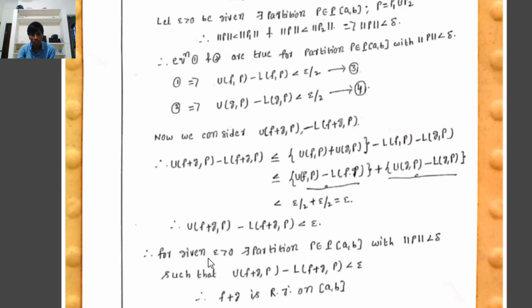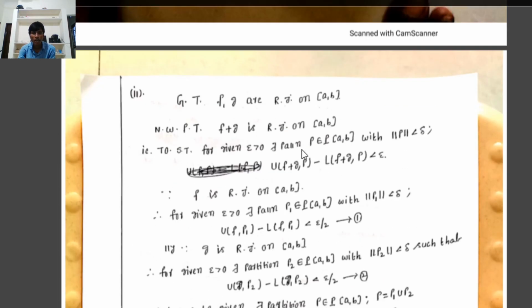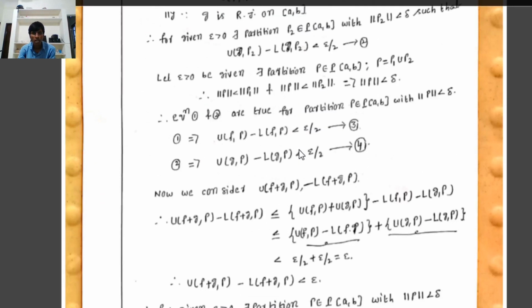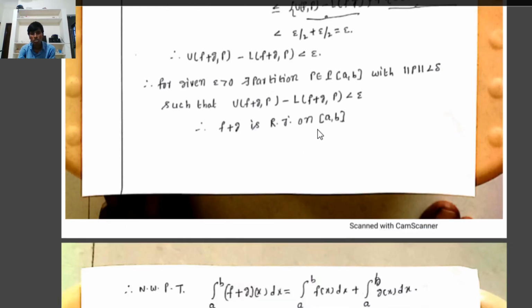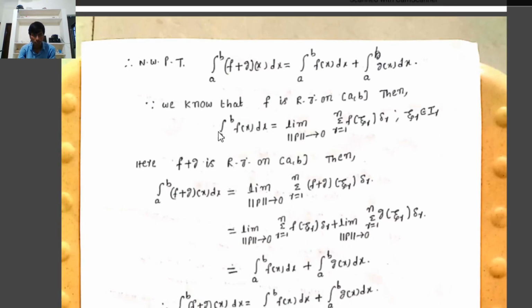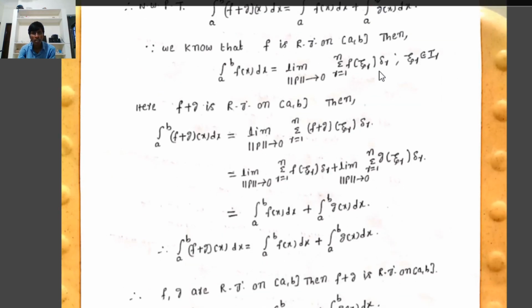That is, for given epsilon greater than 0, there exists a partition P belonging to P of the closed interval [a,b] with norm of P less than delta such that U(f+g,P) minus L(f+g,P) is less than epsilon. Therefore, by the necessary and sufficient condition for Riemann integrability, f plus g is Riemann integrable on [a,b]. Since f and g are Riemann integrable on [a,b], f plus g is also Riemann integrable on [a,b]. Now we have to prove that the integral from a to b of (f+g)(x) dx equals the integral from a to b of f(x) dx plus the integral from a to b of g(x) dx.